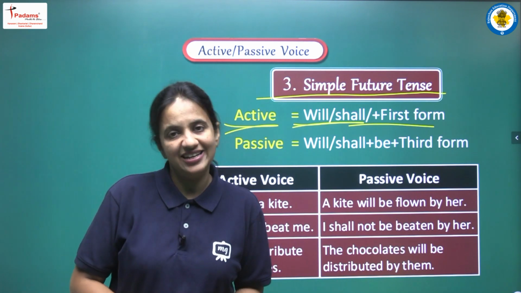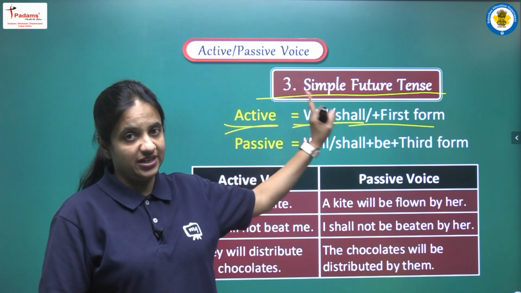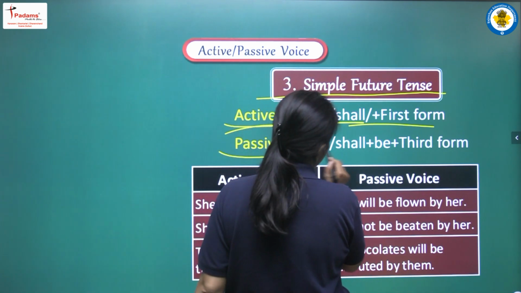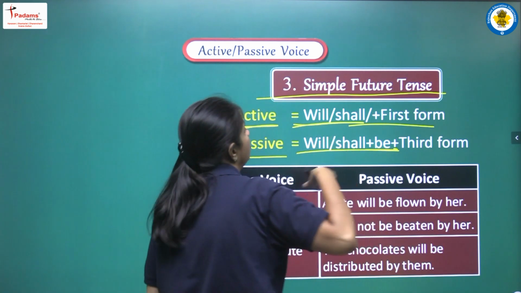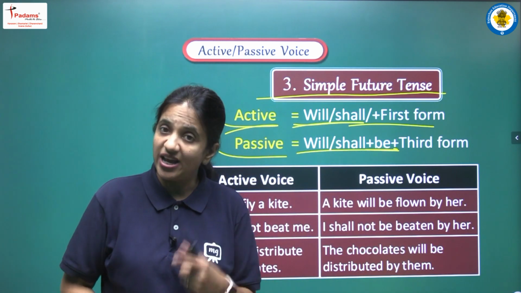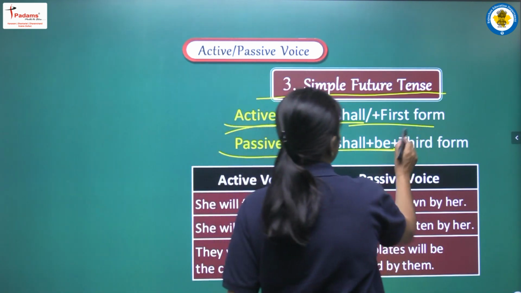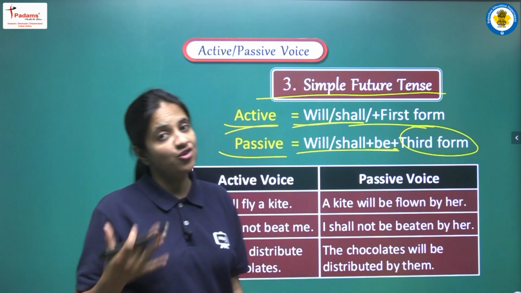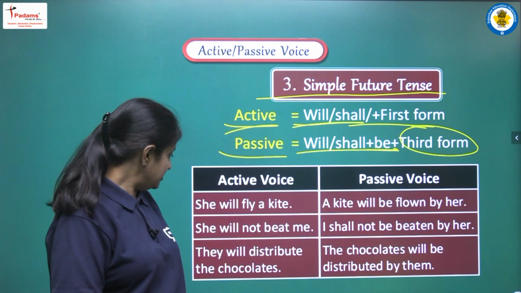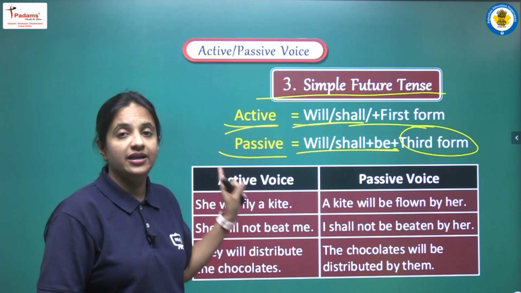Then we can say that yes, we are having simple future tense. And then in passive voice we have to add be with will or shall. It means we have to write will be or shall be, and yes, we know that the main verb will be third form. So now let's see some examples. The first sentence is she will fly a kite.